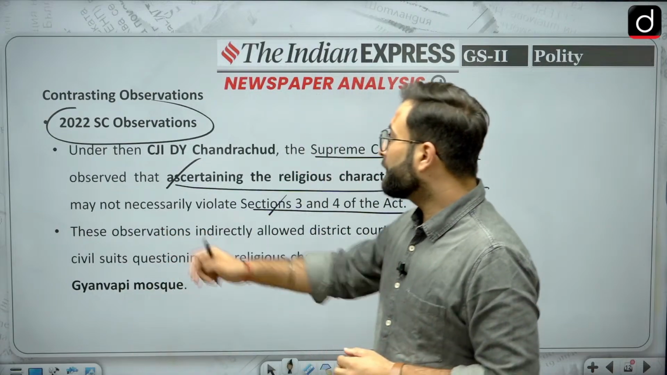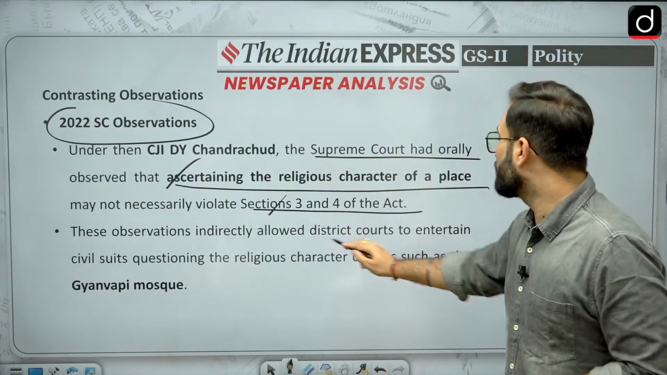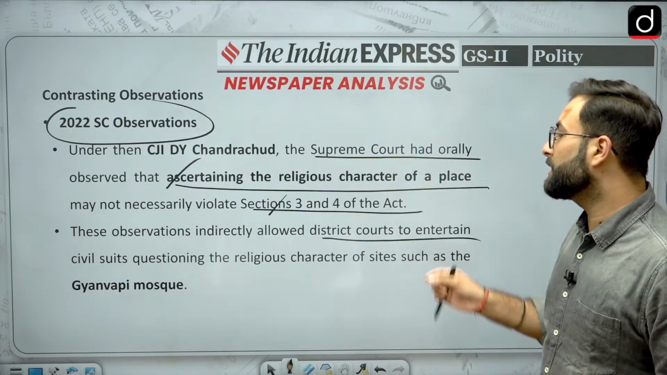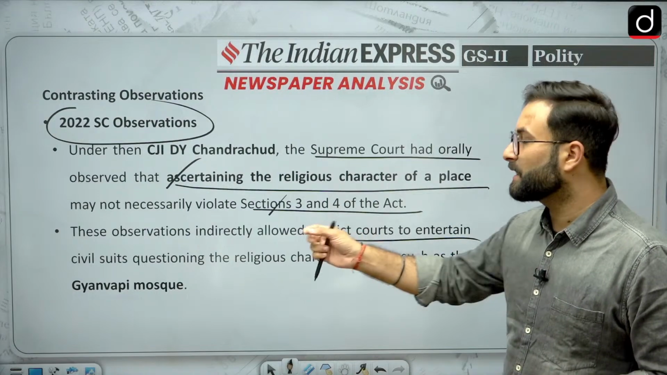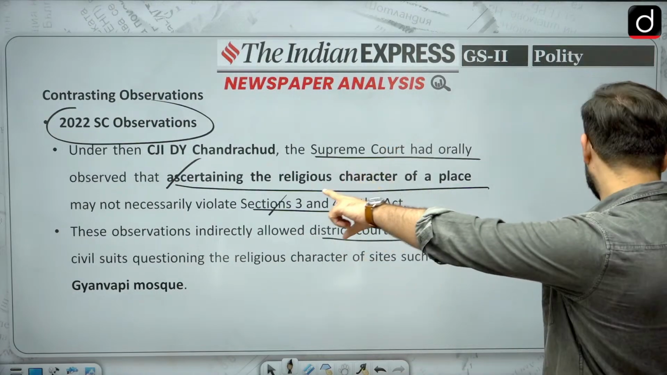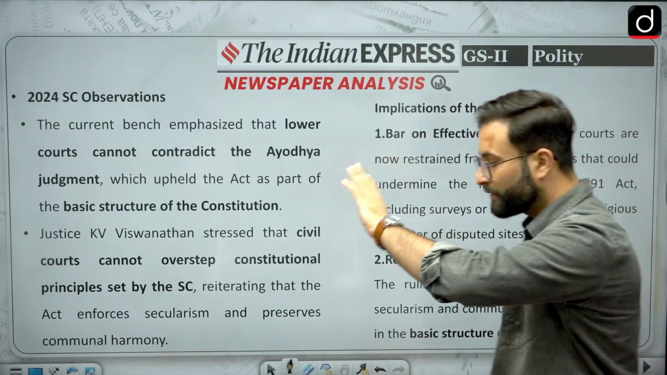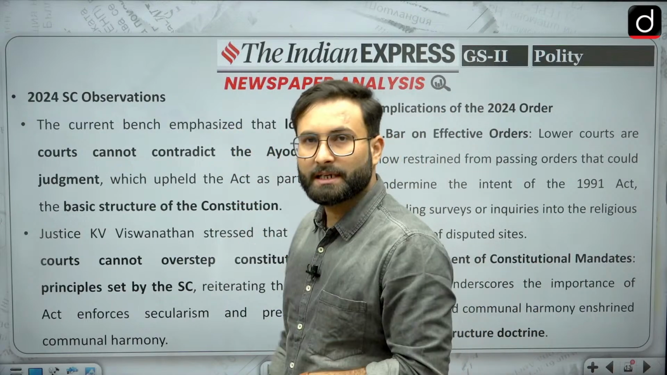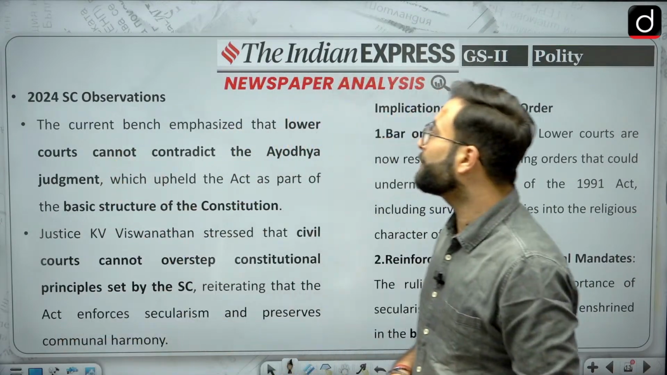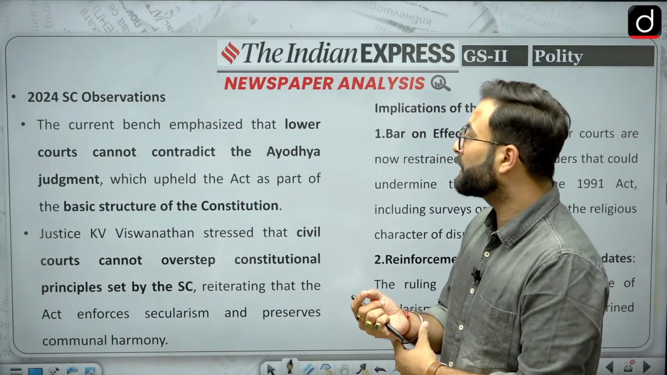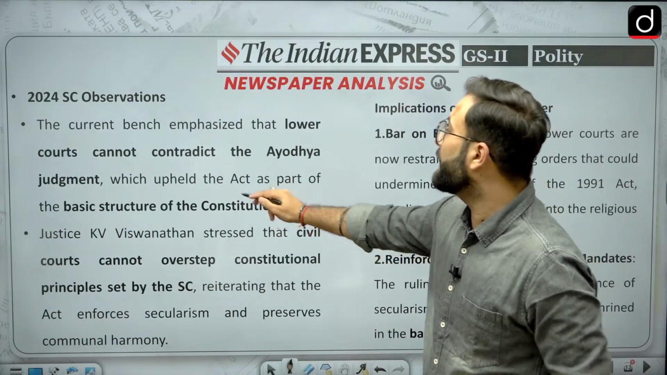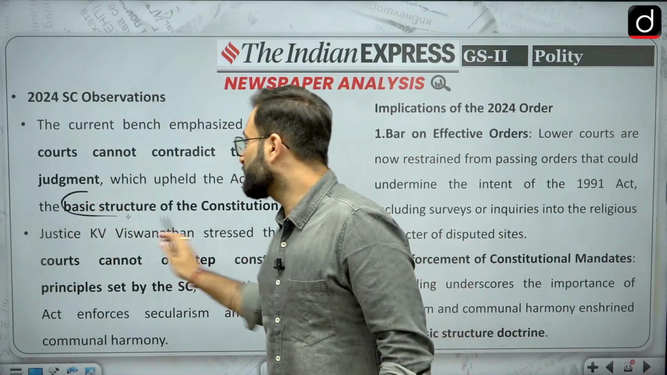These observations indirectly allowed the district court to entertain civil suits questioning the religious character of a site such as the Gyanvapi mosque. Now, this was the observation in 2022. Now, in 2024, the recent judgment is talking about certain things. The current bench emphasizes that the lower court cannot contradict the Ayodhya judgment, which upheld the Act as part of the basic structure of the Constitution.